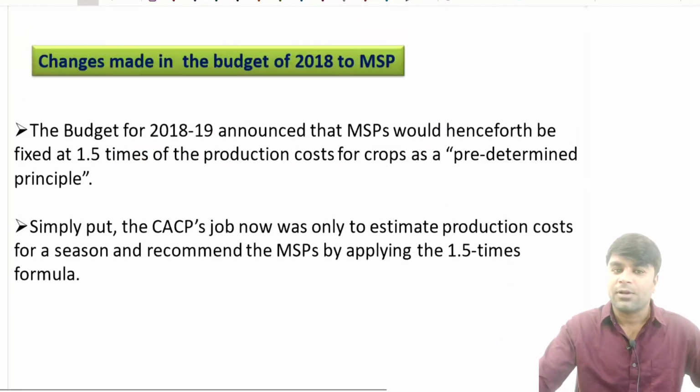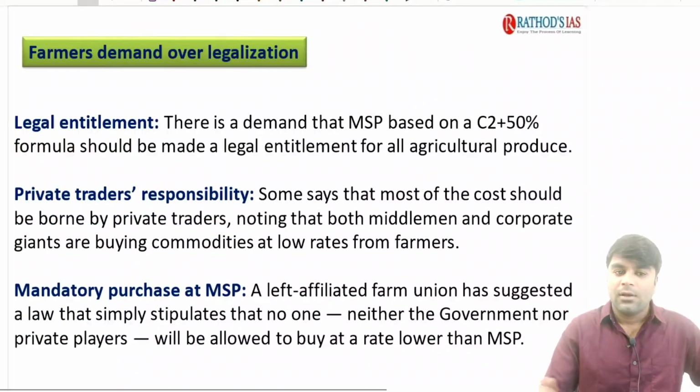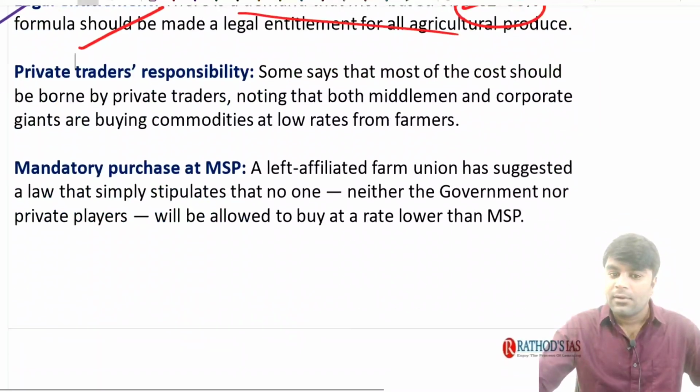C2 component of the cost of production. Now, this is the farmer's demand. See, legal entitlement, you can observe here. The legal entitlement: there is a demand that MSP should be 150% of the C2 component. Right? This is the main demand.